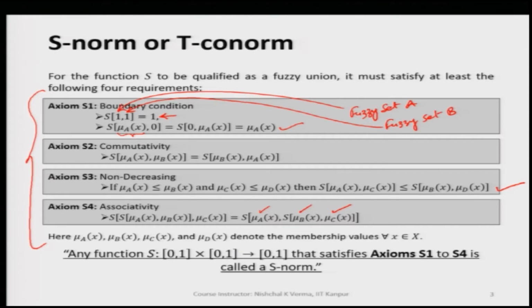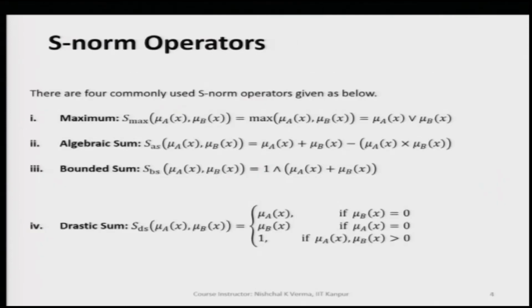So, we can say any function S, if it satisfies all four axioms, will be called an S norm. Let us now see how many commonly used S norm operators exist. We have four: maximum, algebraic sum, bounded sum, and drastic sum.